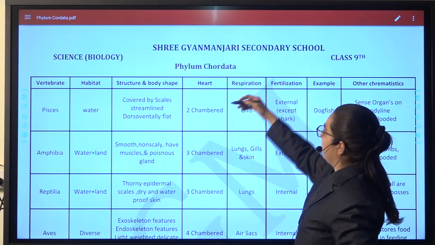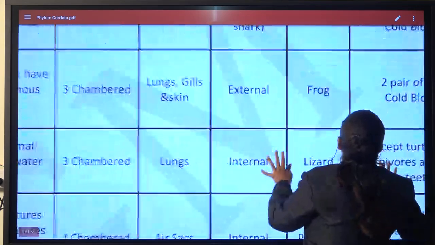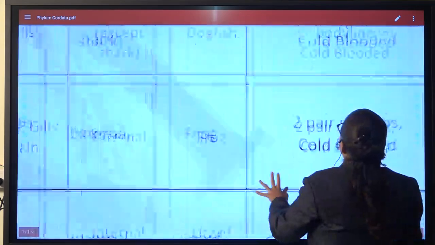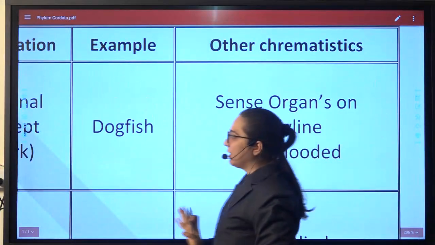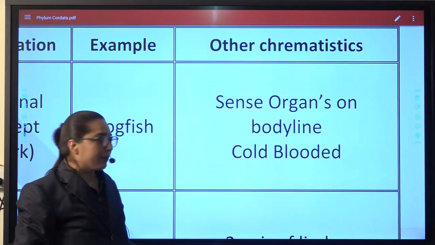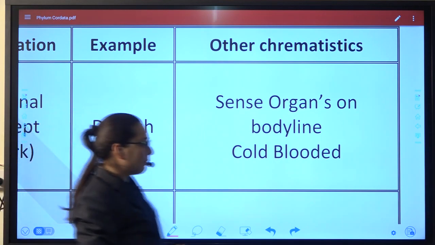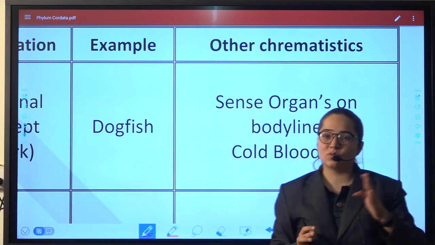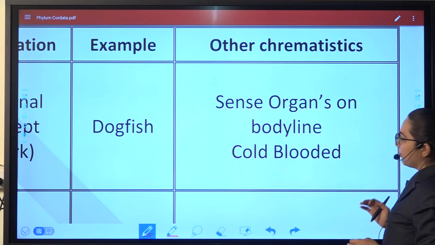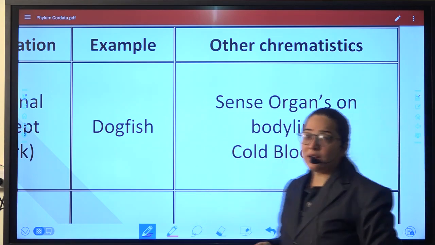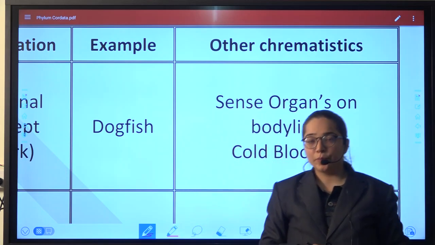Next, this we have already done. Coming to other characteristics over here, I hope you can read it. The sense organs are lying on their body line and they are cold blooded. Now, this is a new word for you, cold blooded. Any organism can be bifurcated into two parts, either it is warm blooded or it is cold blooded. Now, what is the meaning of the word warm blooded and cold blooded? These two are the new terms for you.